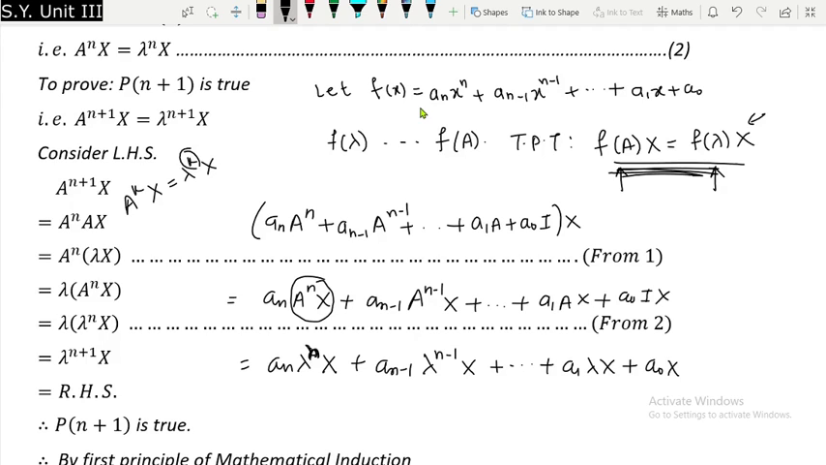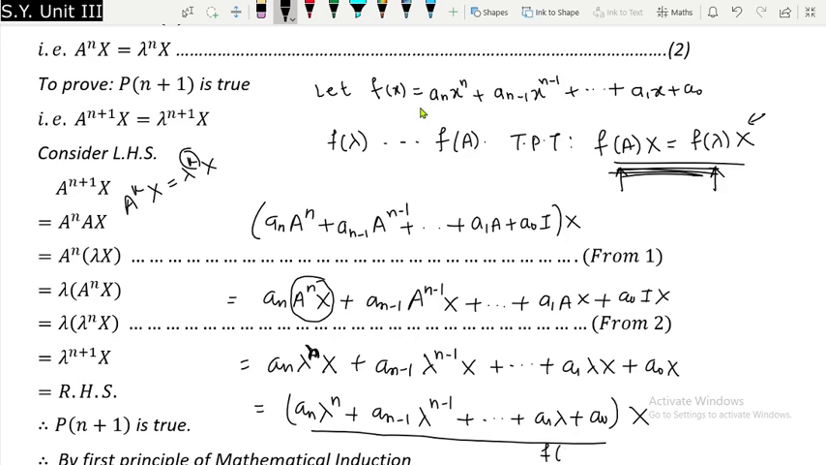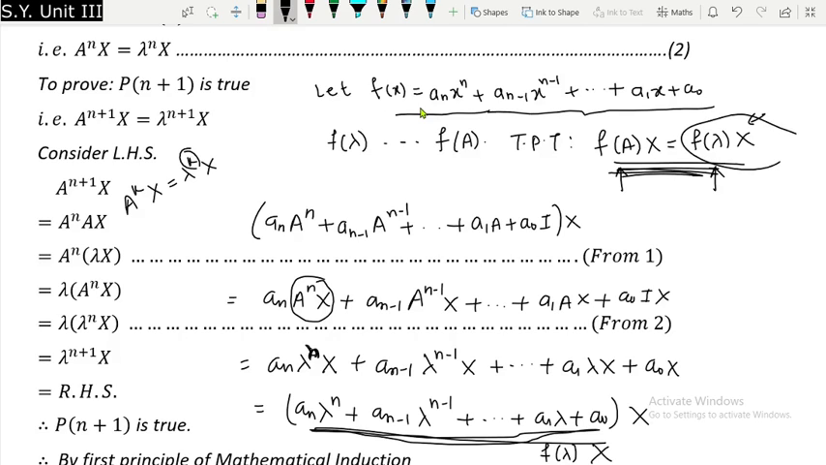Okay, so this is equal to, now that x can be taken out, a_n lambda raised to n plus a_(n-1) lambda raised to n minus 1 plus so on plus a_1 lambda plus a_0, and outside it is x. And what is this? This is nothing but f of lambda. Since this is f of x, you simply put x equal to lambda and you get this polynomial, and that is f of lambda multiplied by x, which is our right hand side.